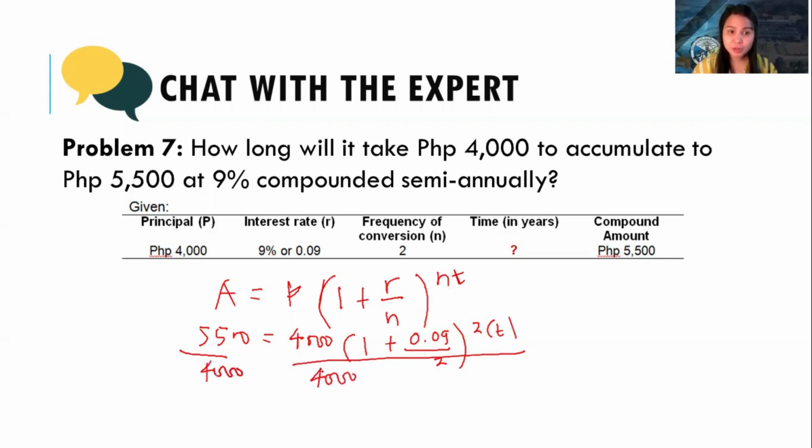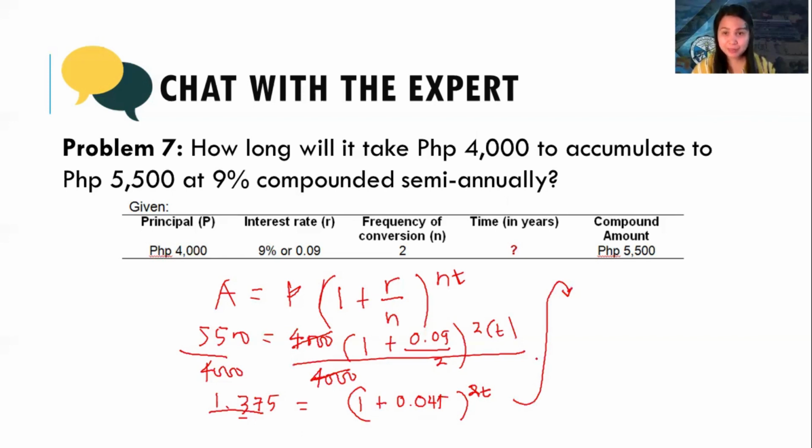So your left-hand side will have 1.375. The right-hand side will have 1 plus 0.045 to the power of 2t. Now, we have a number on the left and a number on the right, and the exponent has a variable.